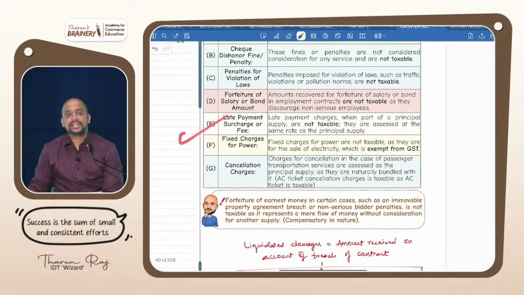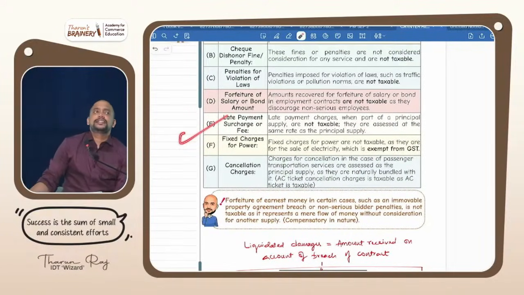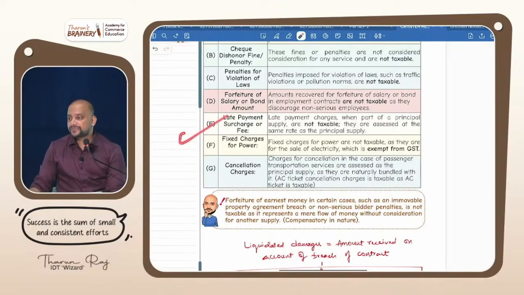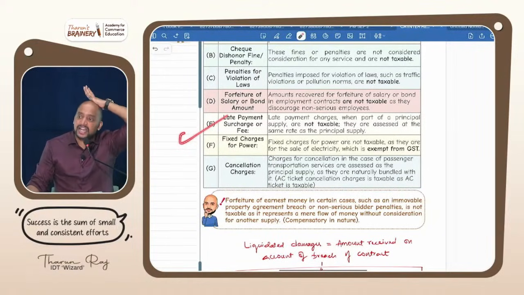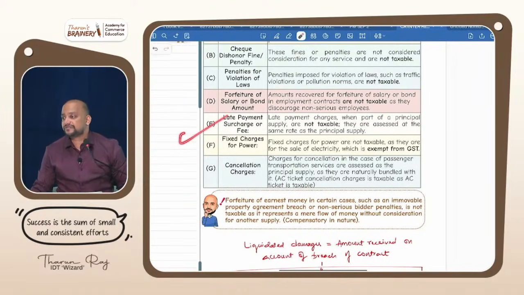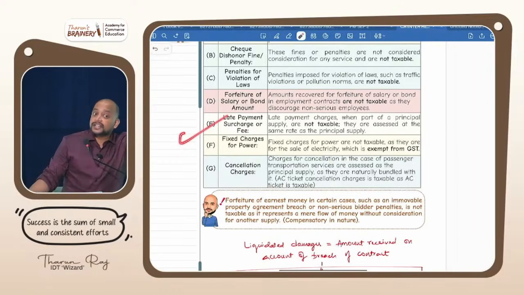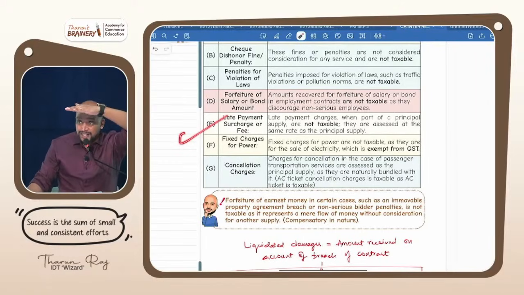Late payment surcharge or fee. Example, electricity bill you did not pay on time, you paid late. Is it compensatory in nature? No. Is it penalizing in nature? No. Why is it not penalizing in nature? They agree that every person will not have money, so you can pay late, for which you need to pay charges. Means I am agreeing to your performance of the contract but delay in performance, for which this will be others, consideration for tolerating an act, but exempted. Why exempted? Electricity is exempted. So late fee for electricity is also exempted.